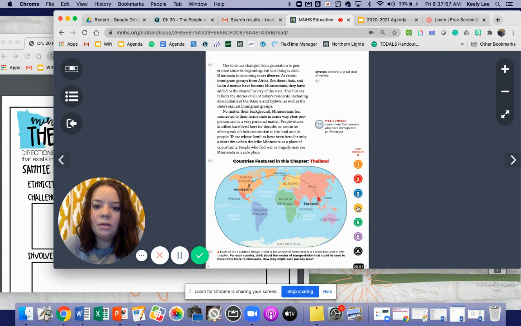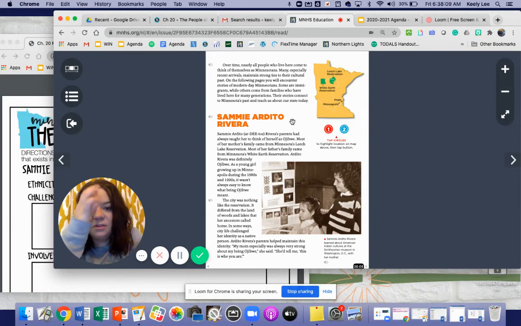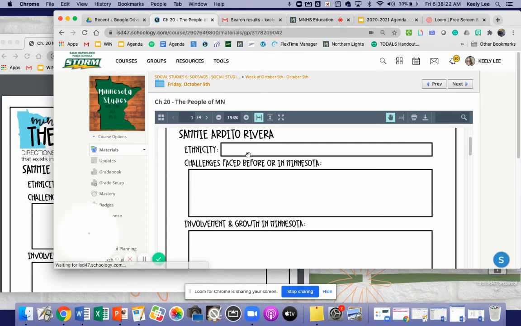I think Sammy might be the only one whose country isn't listed here. Notice that Sammy is from the Ojibwe reservation. It says parents had always taught her to think of herself as Ojibwe. Most of her mother's family came from Minnesota's Leech Lake Reservation, and most of her father's family came from Minnesota's White Earth Reservation. So that's what you would put here. In the ethnicity, you would put Ojibwe.